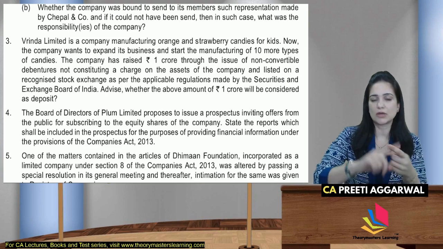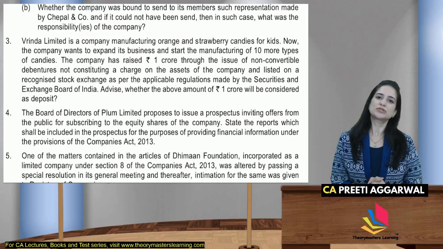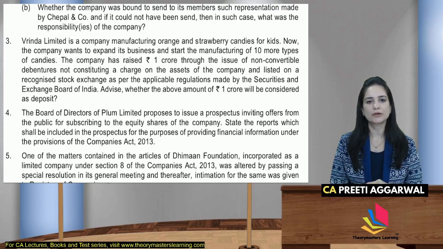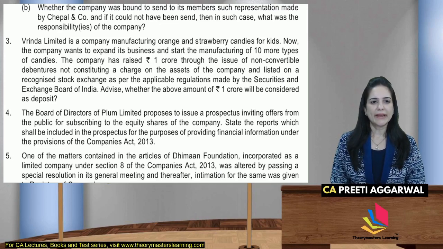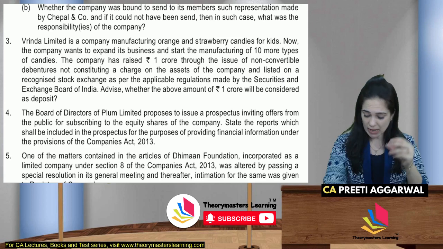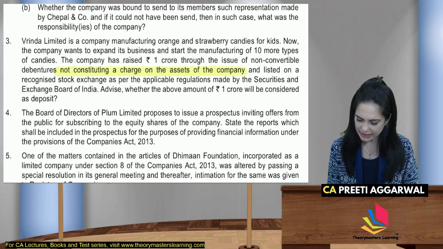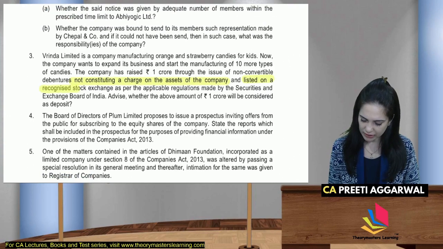This shows, देखो immediately analysis चालू हो जाना चाहिए आपके mind में. This shows that the debentures are unsecured. Okay, it is unsecured. All right, the company has raised through non-convertible debentures, not constituting a charge. These are unsecured, listed on the recognized stock exchange. तो हमारे लिए keywords यहाँ पर होंगे that it is unsecured. Let me write not constituting a charge on the assets, and it is listed on the recognized stock exchange.